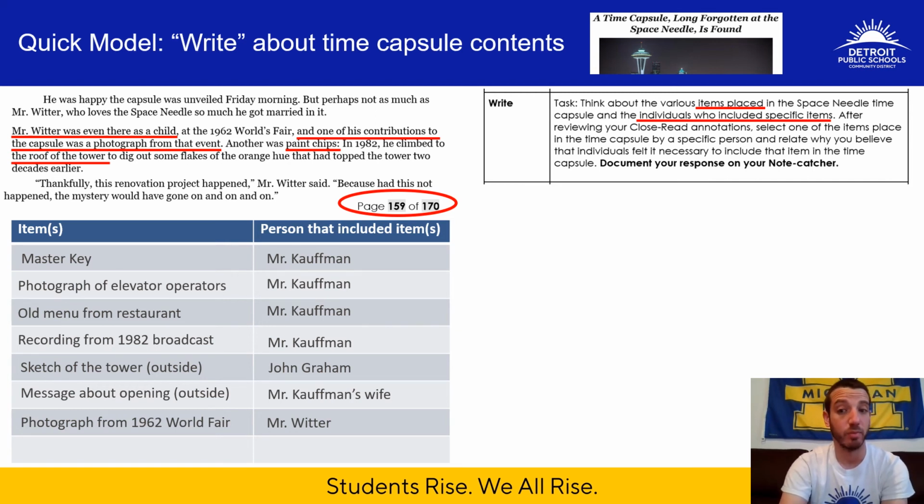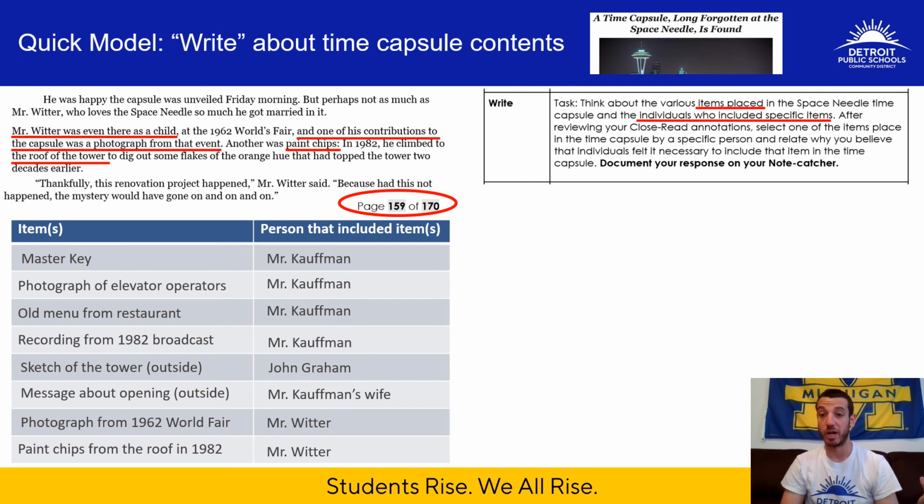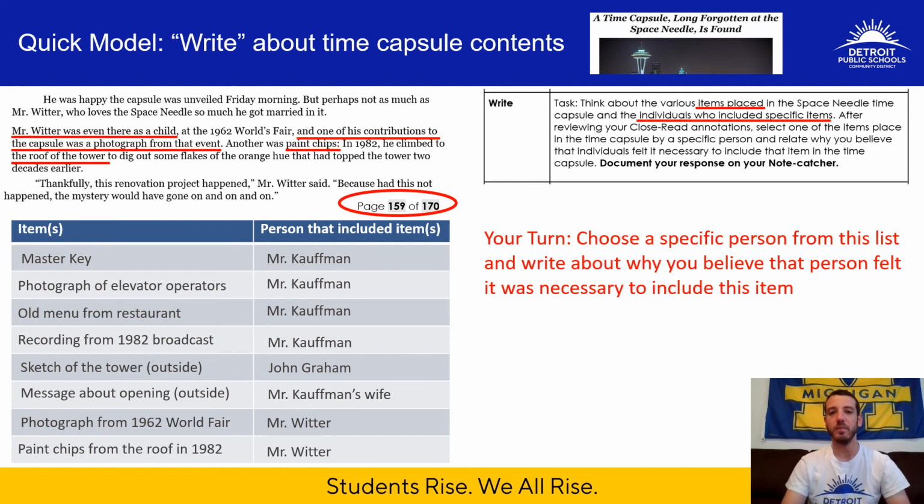This man was brave and went to the top and collected paint chips. So the item I put in the graphic organizer was paint chips from the roof in 1982 and Mr. Witter. So not only did he put something in there from 1962, when he didn't work for the Space Needle at that point, he was a child and he had a photograph from it. But then when he did work for the Space Needle 20 years later, he put in paint chips that he collected from the roof. So you have a lot of people to choose from. Mr. Kaufman, John Graham, Mr. Kaufman's wife, and Mr. Witter.